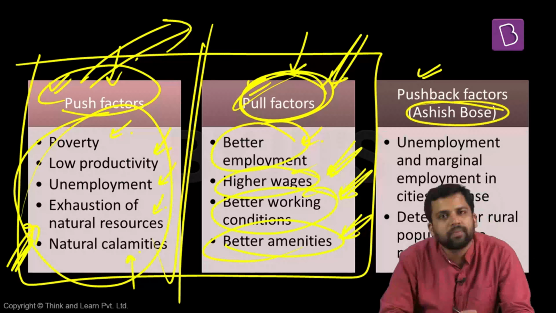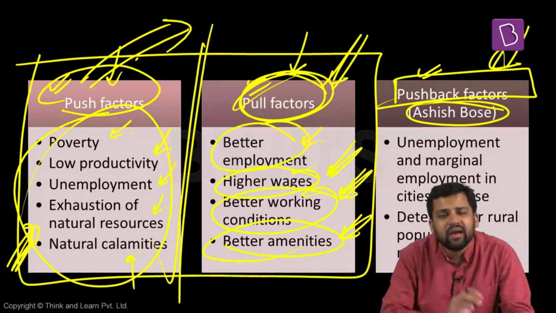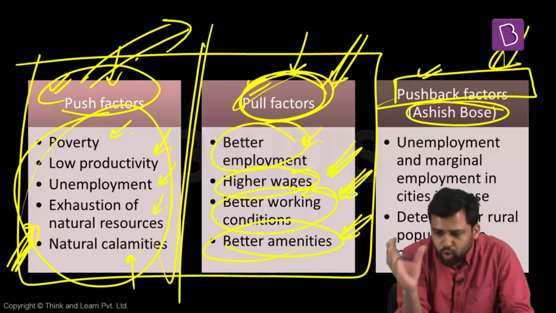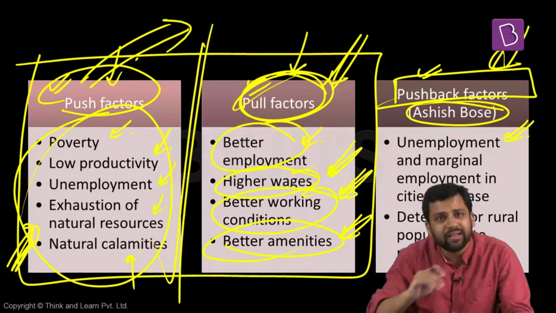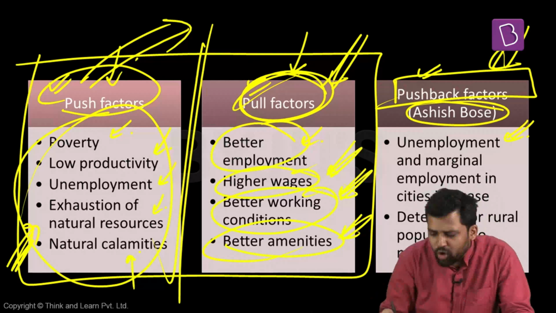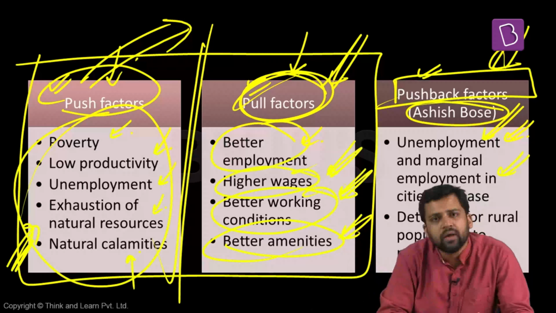Indian sociologist Ashish Bose talks about another type of factors, push and back factors. What do we mean by push and back factors? Push back factor means it might happen that people are going from rural area to urban area to migrate. But once they're in the urban area, they realize that there is not much employment opportunity. They got attracted in the first place, but then when they land up over there, they realize that it is not that lucrative. Marginal employment is just there, unemployment is quite prevalent. So in such a scenario, they might again return to their native places. So they are pushed back.